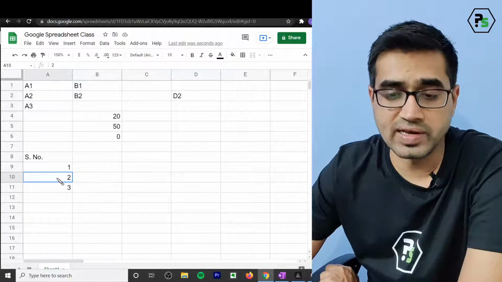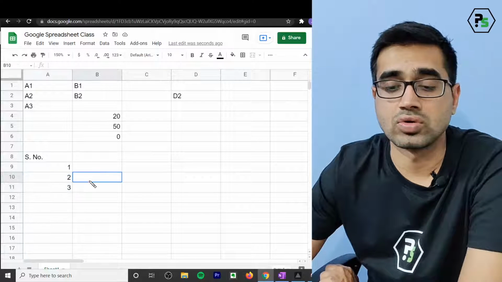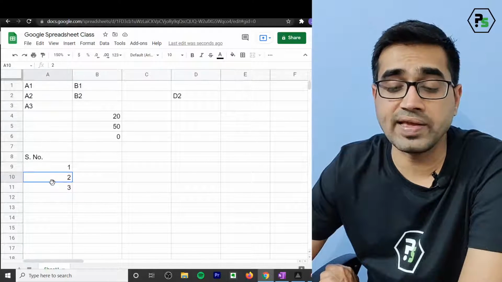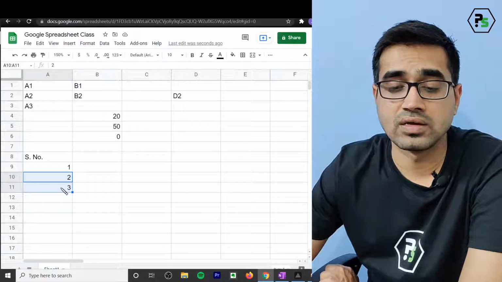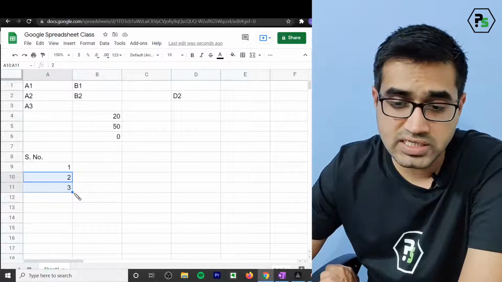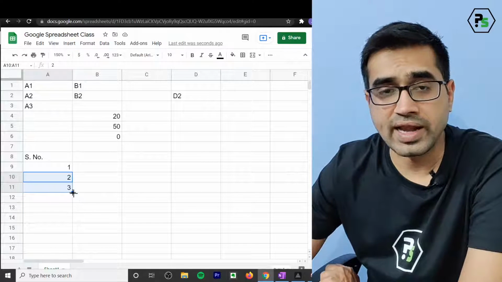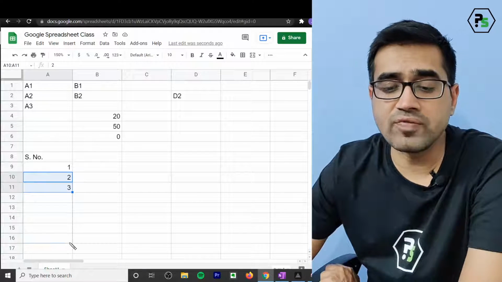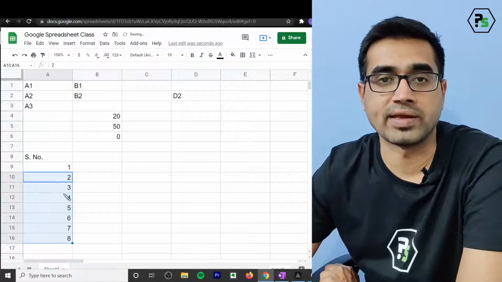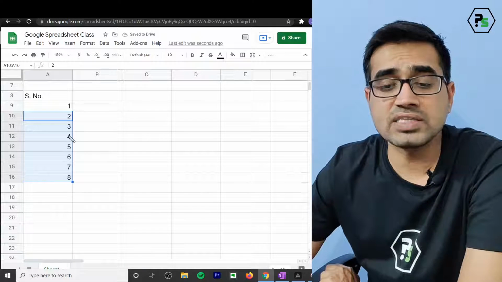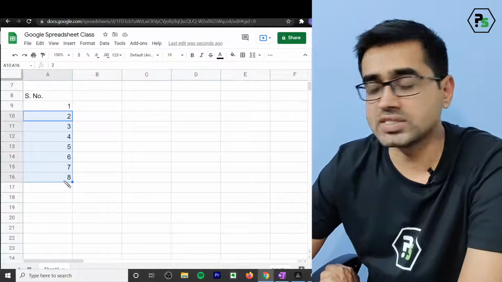So you have to click left and drag. Just hold the left click of the mouse and drag for two numbers. Then you see there is a small square on the right side. If you click on it and drag it, you will find that all the numbers will create automatically. So this is the fastest approach of creating a number or a series.